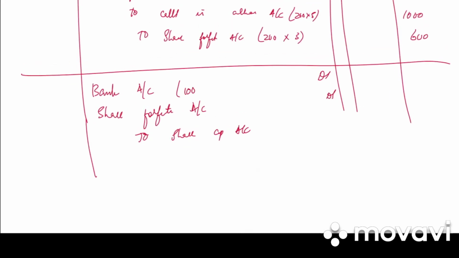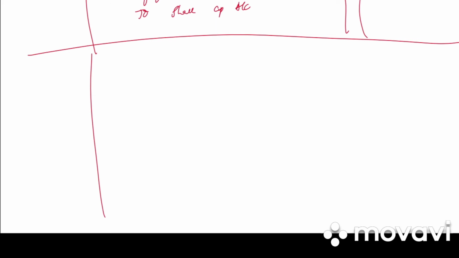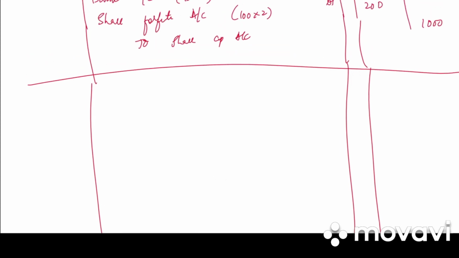So bank account will be 100 into 8, 800. Share forfeiture is 100 into 2, 200. And share capital is 1000 rupees. Write the narration: reissue of 100 shares at rupees 8 fully paid.